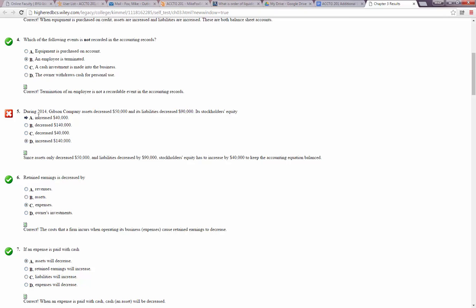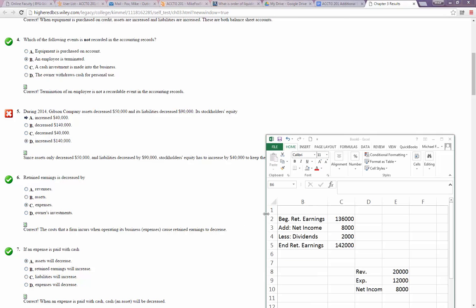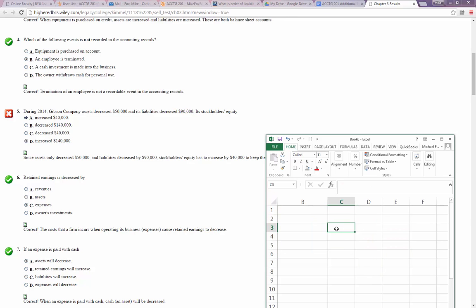All right, during 2014, Gibson Company assets decreased 50,000 and its liabilities increased by 90,000. Decreased. Oh, you know why I made a mistake with that? Because I said that they increased by 50,000. So it should be, let me bring up the Excel spreadsheet again. So I'm glad I made a mistake. This will help me give you another chance to fix it.